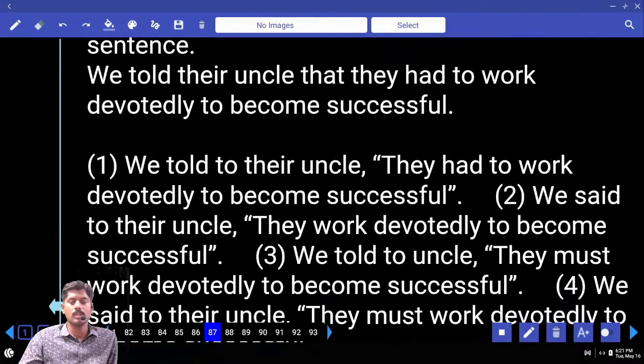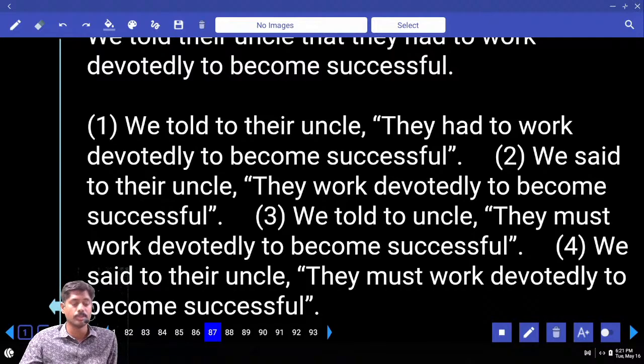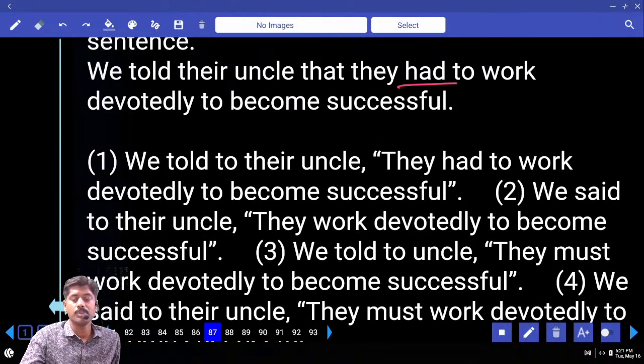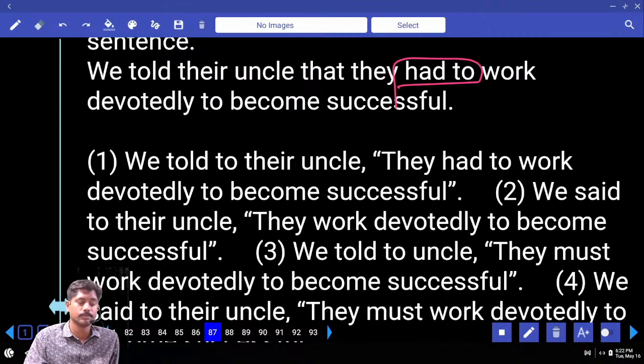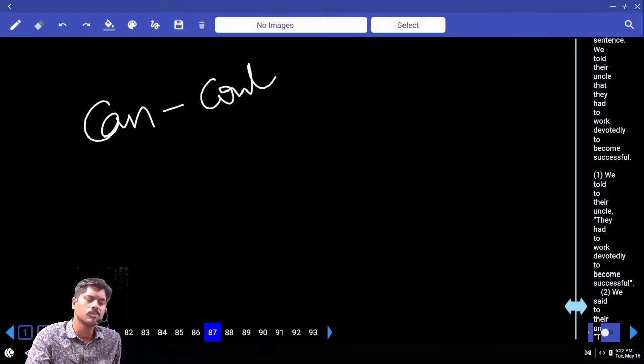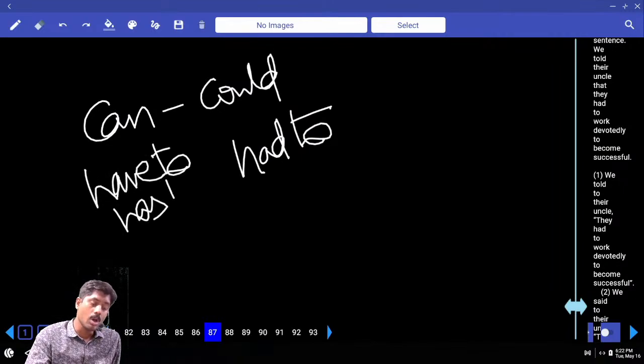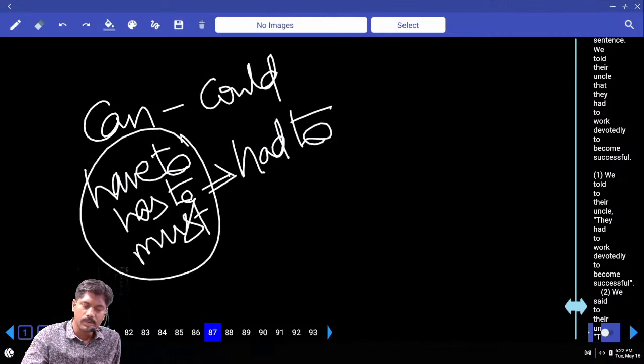We told their uncle that they had to work devotedly to become successful. Add to ఎప్పుడు తీసుకుంటాం డైరెక్ట్ ఇండైరెక్ట్ లో? See, can becomes could, will becomes, may becomes, shall becomes. Had to will be converted when have to, has to, or must, or ought to also. Whenever these words appear, convert it into had to in direct indirect speech.